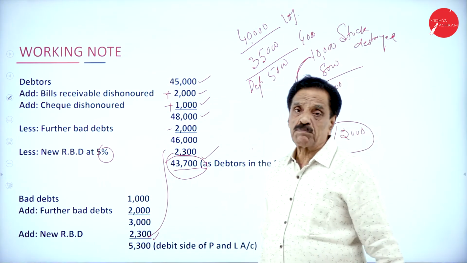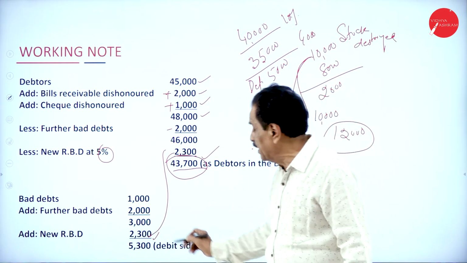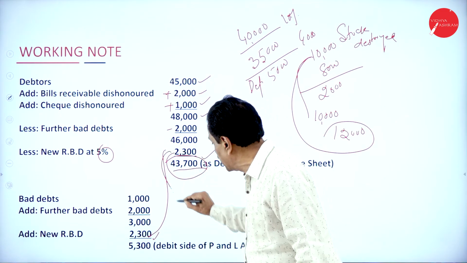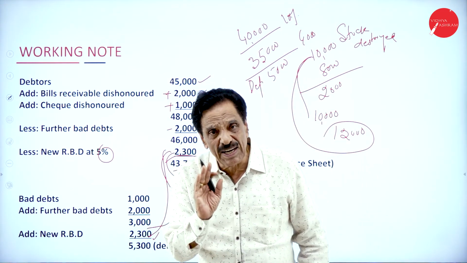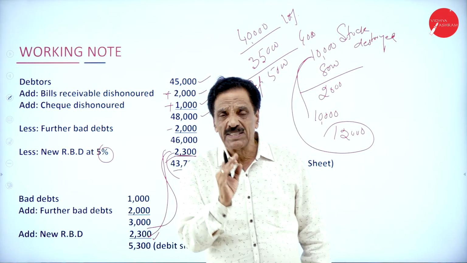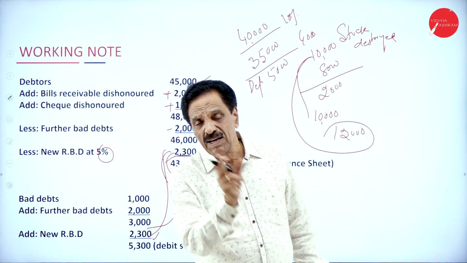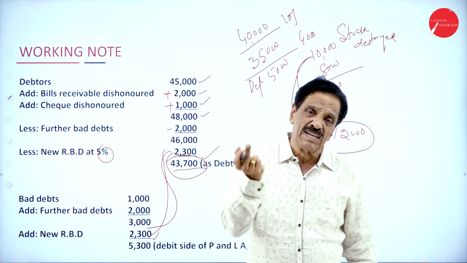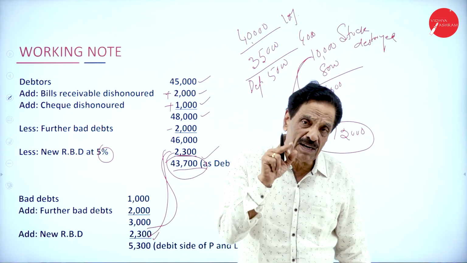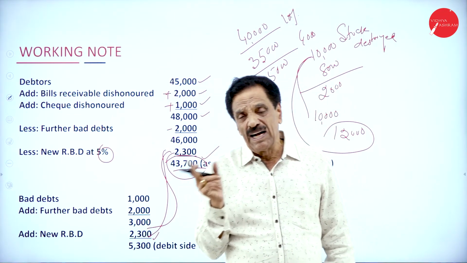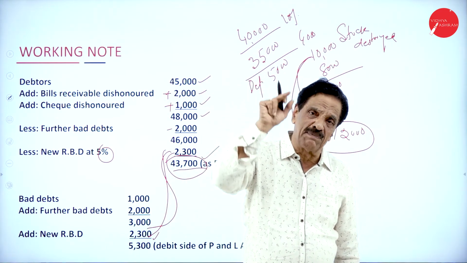Your bad debt as per the problem is 1,000. Add further bad debt 2,000 as per the adjustment. On that, 5% provision, you keep aside 2,300. What's the debit side of profit and loss account? 5,300. I think I've explained regarding the BR and check dishonor. BR dishonor: deduct from BR, add to debtor. Check dishonor: deduct from cash at bank, add to debtor. You must be careful. Then further bad debt you have to do.